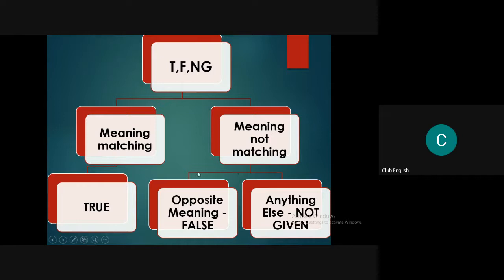Then, as per this flow chart, first of all, check whether it is an opposite meaning or not. If the question statement and the passage statement are opposite to each other, then it is false. And if it is not like that, and something else is there, then it is not given. So this is the crux of the entire true, false, not given that you need to understand.